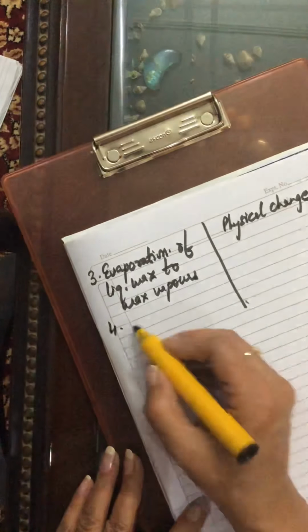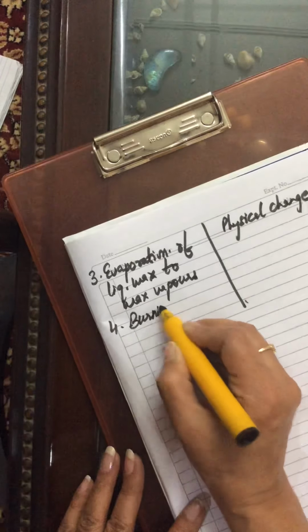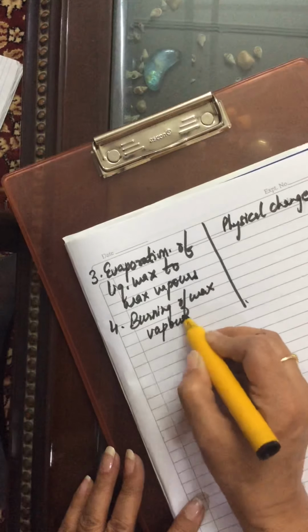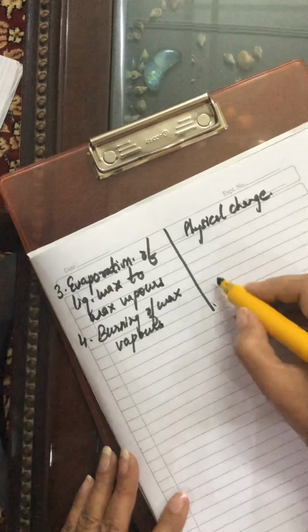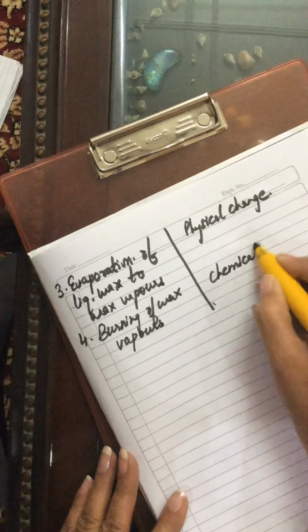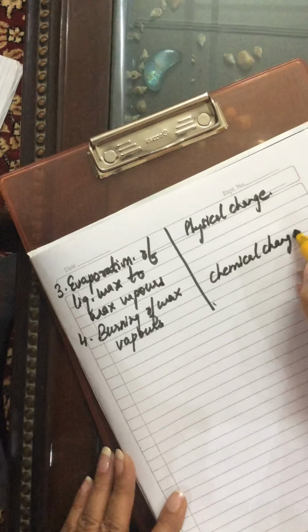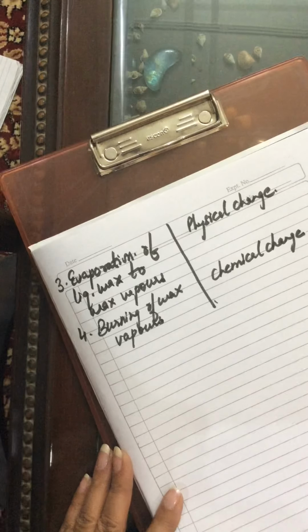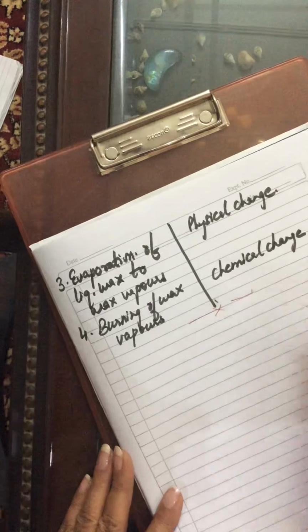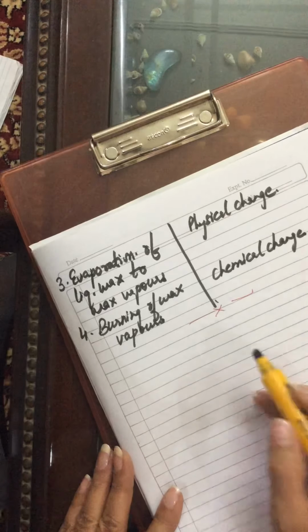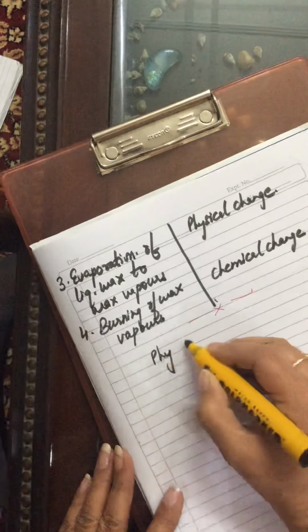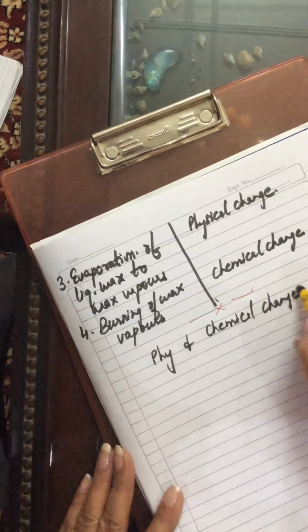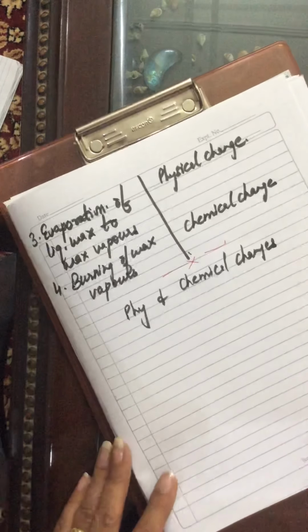Now next step is the wax vapors which are formed. Burning of these wax vapors will take place. Like I told you, burning is always a chemical change because entirely new substances they form. So this step is a chemical change. So what we conclude from this entire thing, that burning of candle has both physical and chemical changes involved in it.